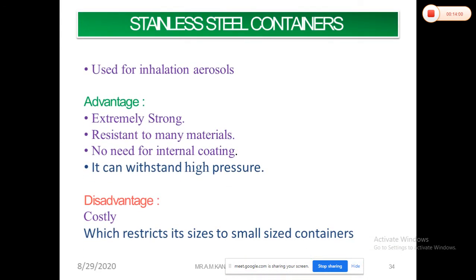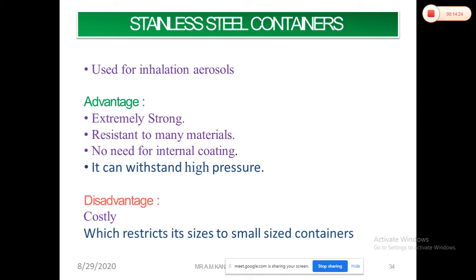Then there are the stainless steel containers, which are used after aluminium and steel. But the cost of stainless steel is very high compared to aluminium and steel, so they are rarely used, but mostly used for inhalation aerosols.